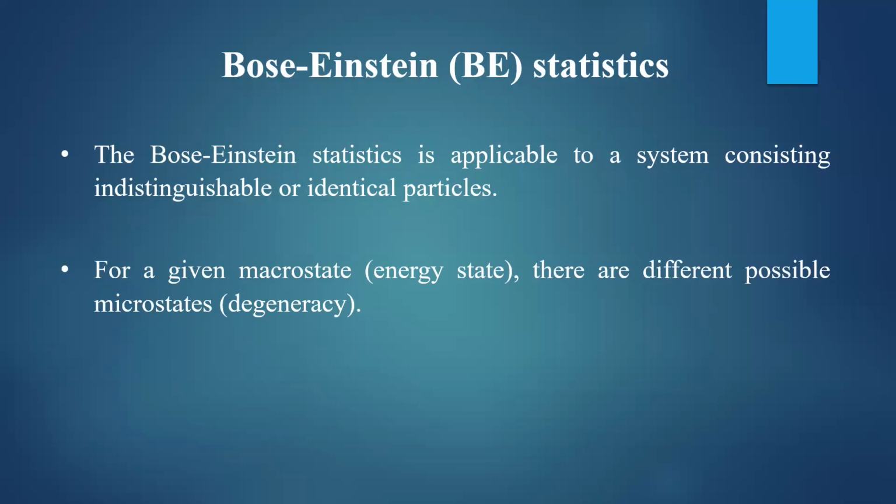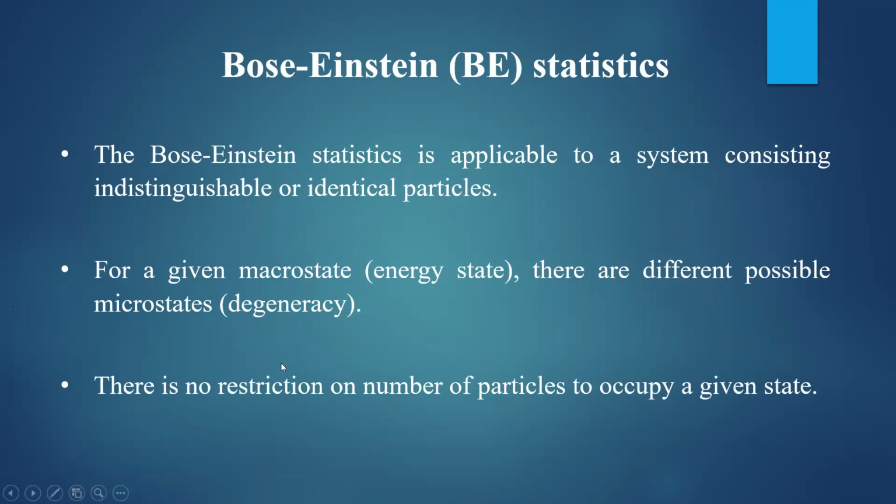That is called degeneracy, and these states are called degenerate states. The states having the same energy but a different configuration are called degenerate states. For the given ith macro state, you can find gi number of states corresponding to the same energy. That is how degeneracy is understood.